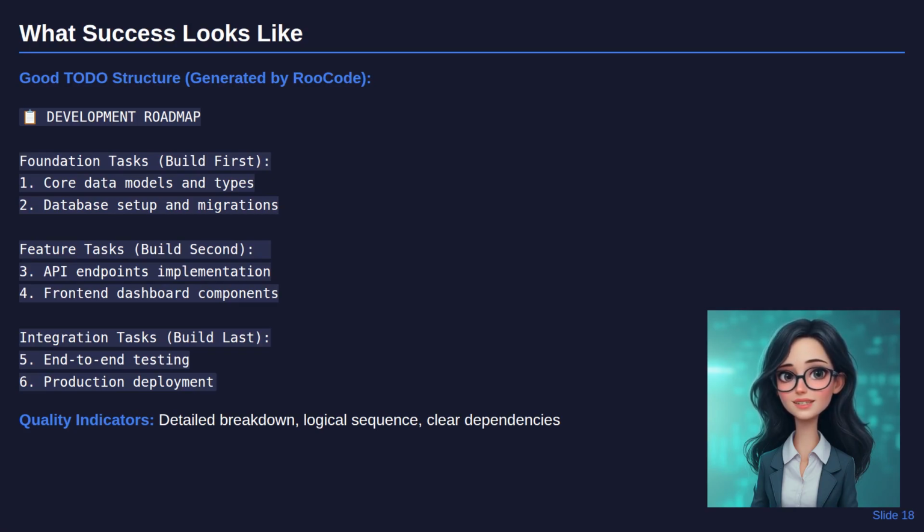Poor indicators include vague descriptions, no dependencies identified, generic deliverables, and unrealistic scope. The systematic approach trains AI to think architecturally about development rather than just generating code fragments. This leads to better project organization and more maintainable results.